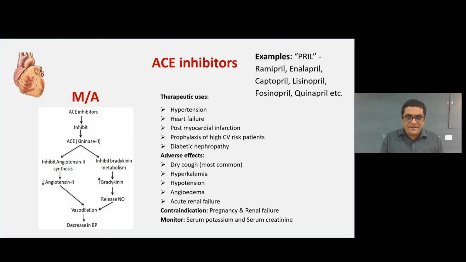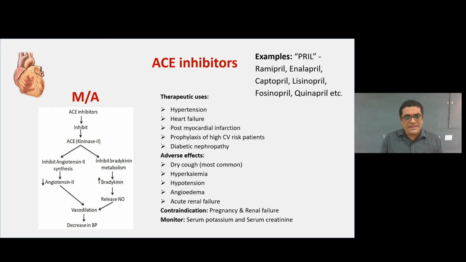The ACE inhibitor inhibits the angiotensin converting enzyme, and thereby angiotensin 1 is not converted into angiotensin 2. This inhibits the synthesis of angiotensin 2 and decreases the angiotensin 2 level, causing vasodilation, and vasodilation decreases the blood pressure.